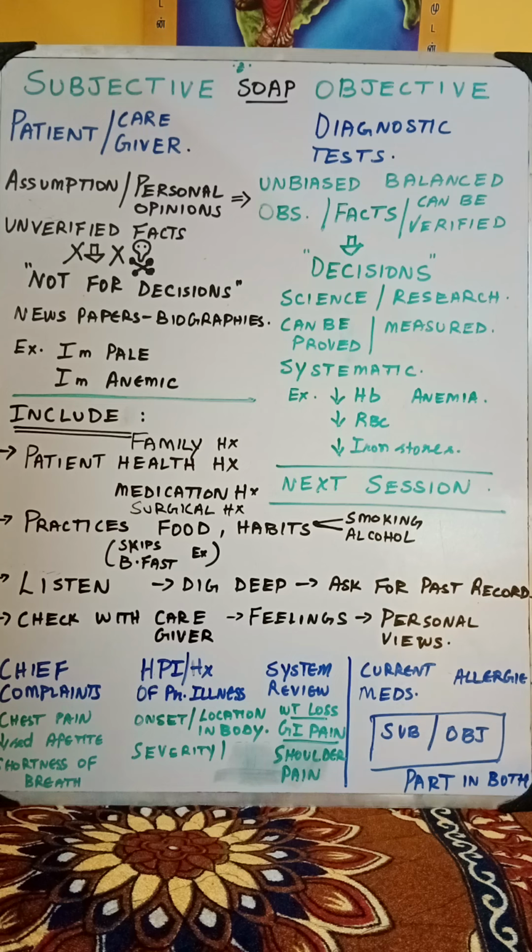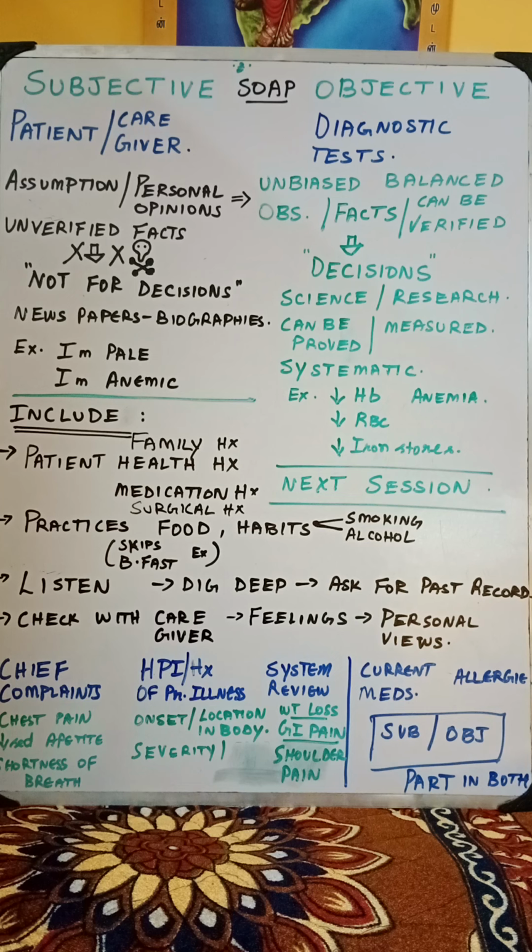Now, with respect to the subjective things, it will not be limited. Whenever we talk of subjective things, the patient came with so and so complaint, this is the age of the patient. We start with the introductory sentence and we close it. Subjective is everything, whatever information we can take from the patient has to be taken. It is a kind of medication history interview that has to be conversed or augmented or integrated into the SOAP notes, where we have to give all ears to the patient or to the caregiver. We have to listen.